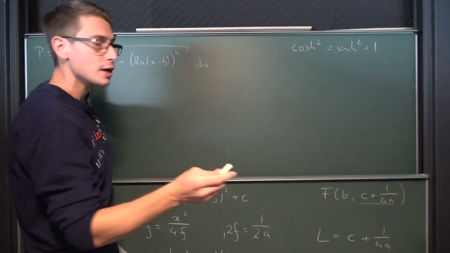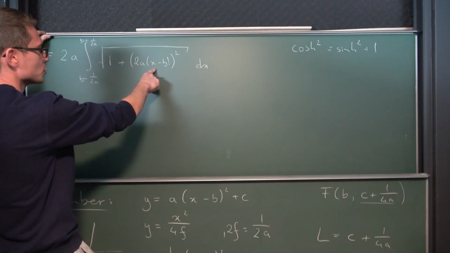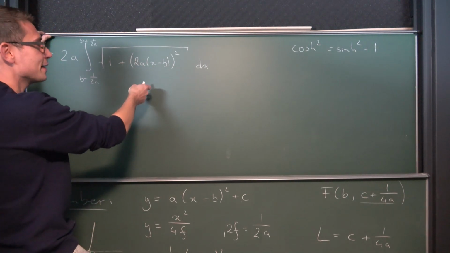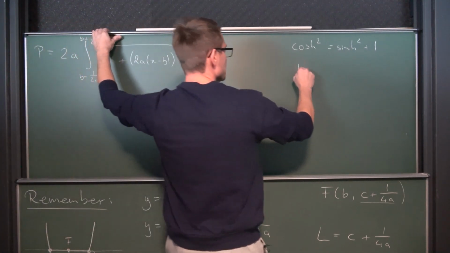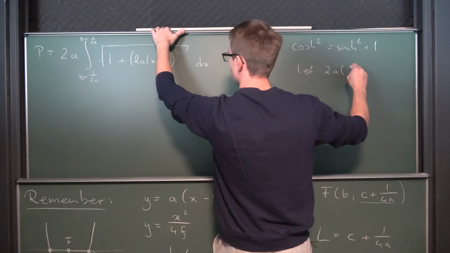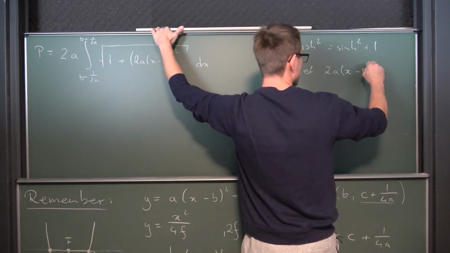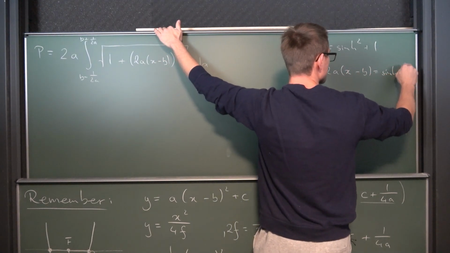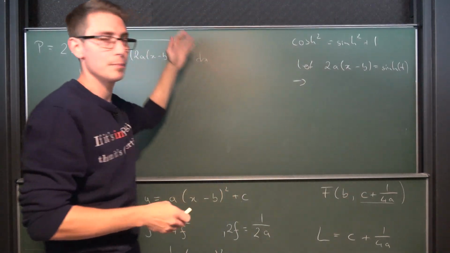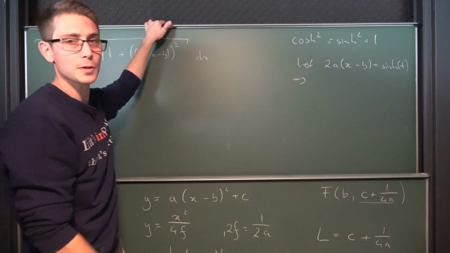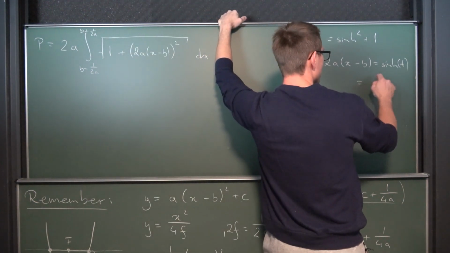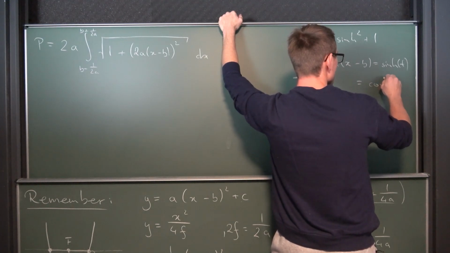So clearly, an easy way to do substitution here is by looking at it and introducing the substitution. Let the thing in our parentheses, namely 2a times x minus b, be equal to the sinh of t. Now differentiating this, and this is the cool thing about hyperbolic substitutions, because they are kind of like trig substitutions with sine and cosine. The differential of the sinh is the cosh of t dt.